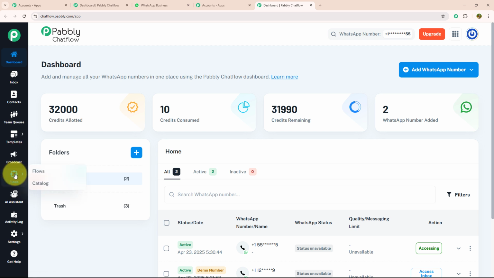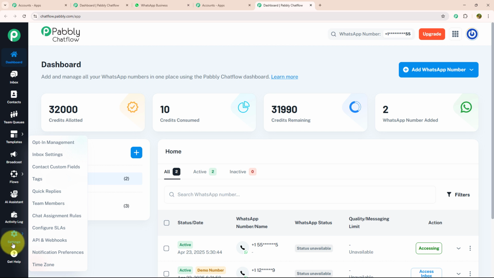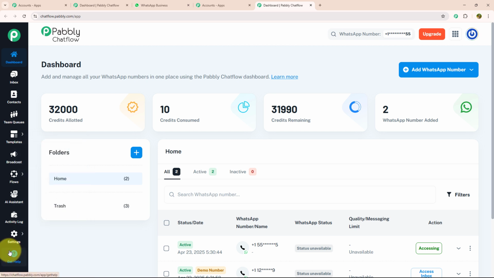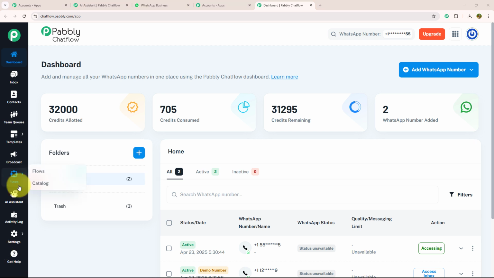After that, we have Flow, which is a powerful tool on Pabbly Chatflow to create chatbot. Below that, we have AI Assistant, Activity Log, Setting, and Get Help. If you want to know each feature individually, we have linked a separate video for that in the description box. As we got to know about each feature, let's get started building AI Assistant.